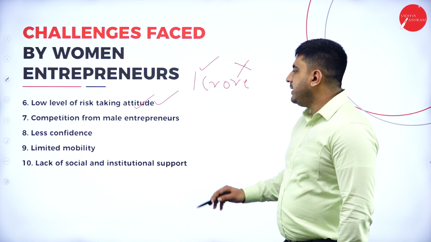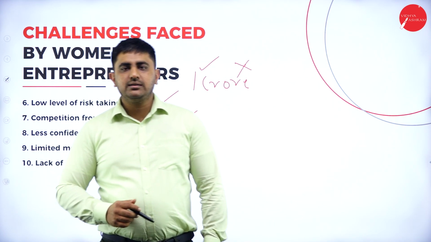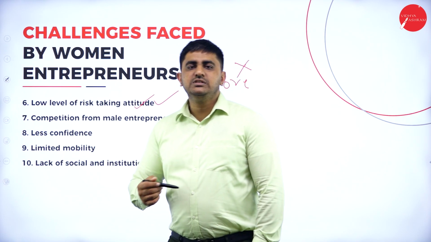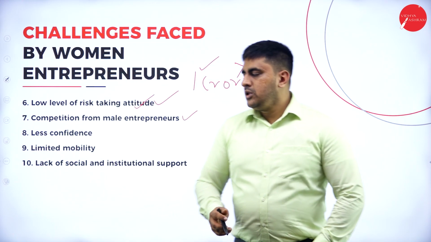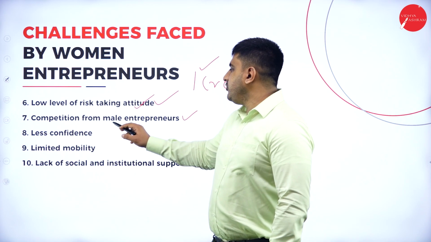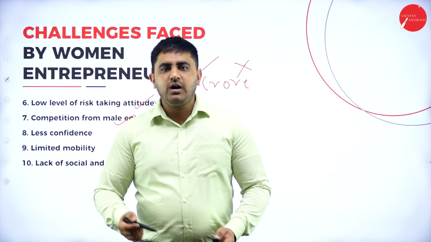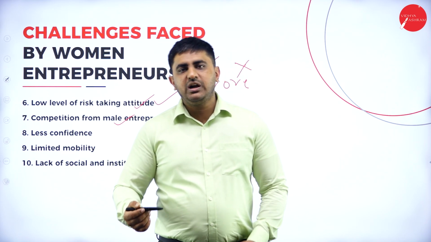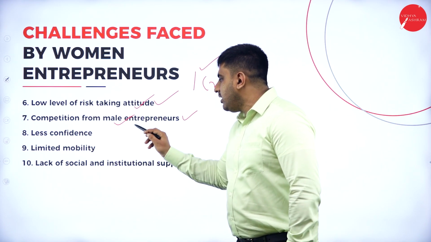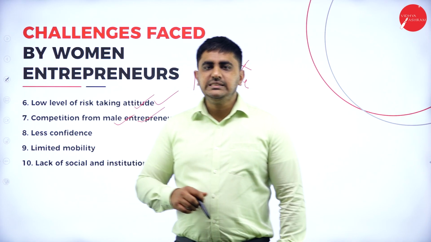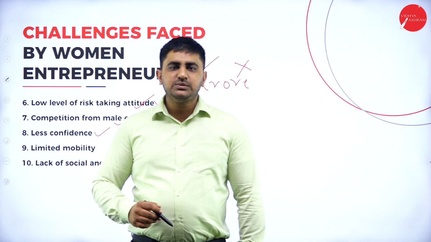Then competition from male entrepreneurs. What does this mean? Obviously, there will be competition from male entrepreneurs. For example, in the market, out of 100 entrepreneurs, there are only 1 or 2 female entrepreneurs, and people prefer the products of male entrepreneurs. If the same product, same quality is produced by the male or female, people will prefer male because they have a notion in their mind that the products produced by male entrepreneurs are better. This is one challenge.